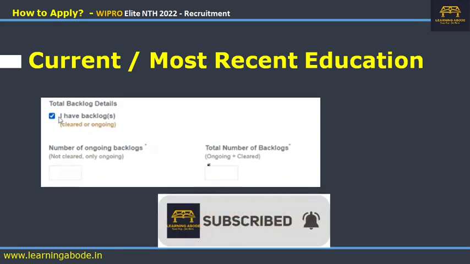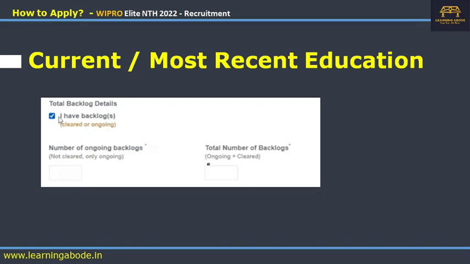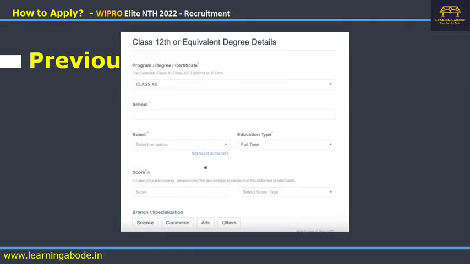Now after that, it will also ask for the list of subjects. There is a box below which will ask for the list of subjects. So be very careful. If you don't have any arrears, no issues, you don't have to tick the box, and you don't have to enter any of the details. But if you have arrears, please fill it up carefully.